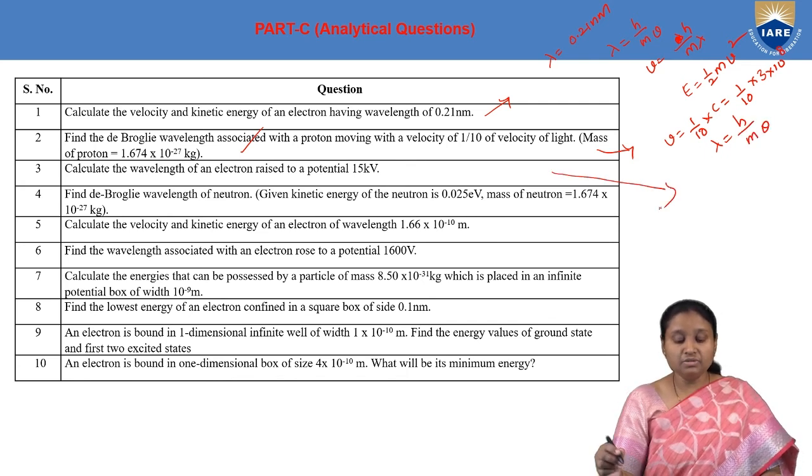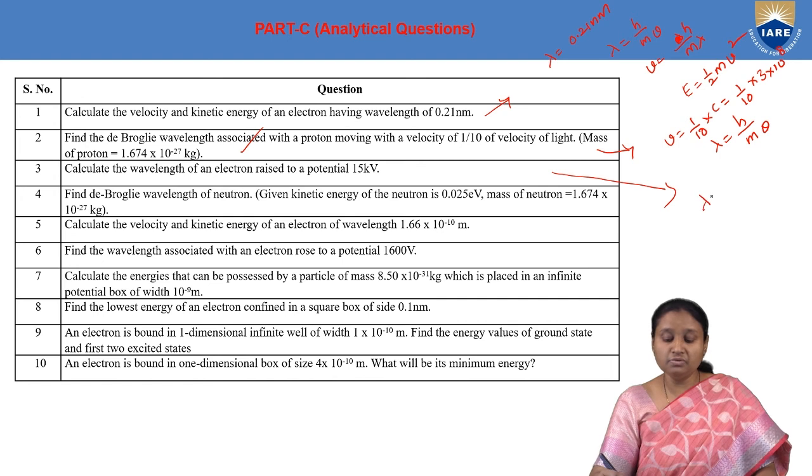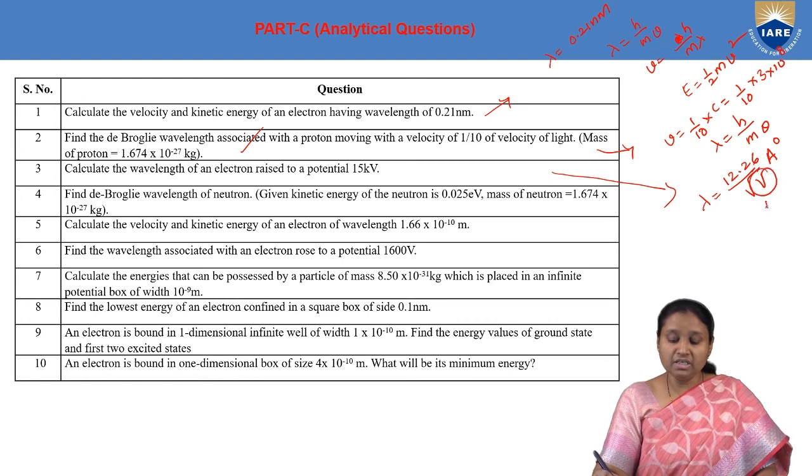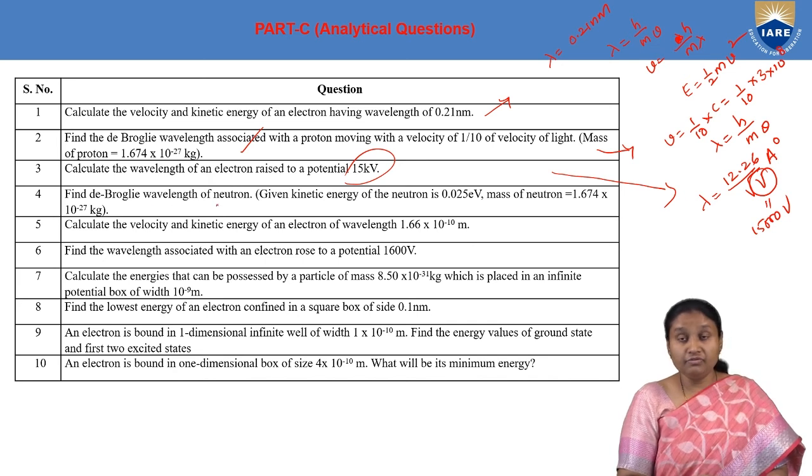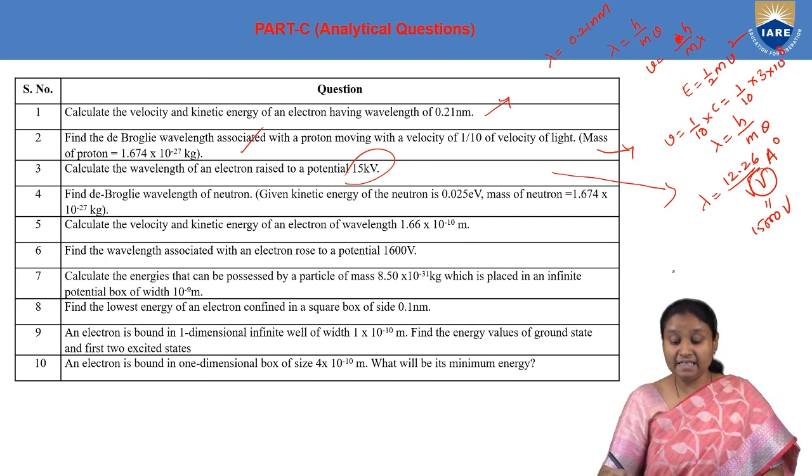Then coming to the third problem, here we make use of the formula 12.26 by square root of V angstroms. And what is V? V is equal to 15,000 volts because it is given in kilovolts. Here we have to find the de Broglie wavelength. Here kinetic energy is given, E is 0.025 electron volts.